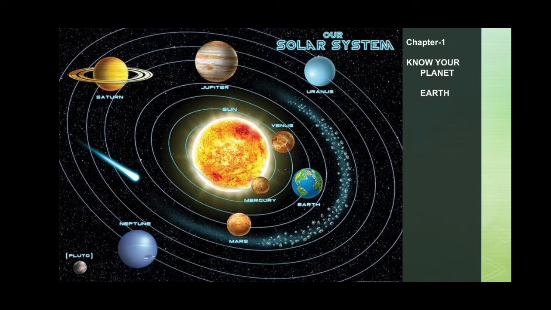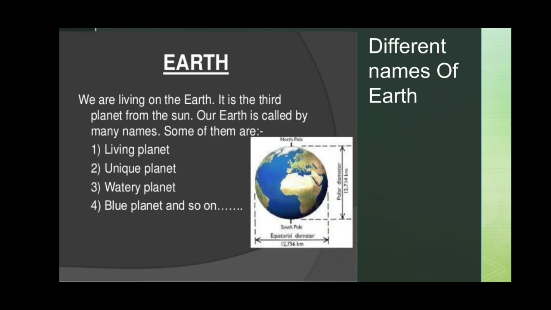Now let us see some interesting facts about Earth first. We are living on the Earth. It is the third planet from the Sun. Our Earth is called by many names. Some of them are living planet, unique planet, watery planet, blue planet. Our Earth is called a living planet because it has water and air, or we can say land masses and water bodies, which are very important for our survival. It is known as the unique planet because life is only possible on Earth.